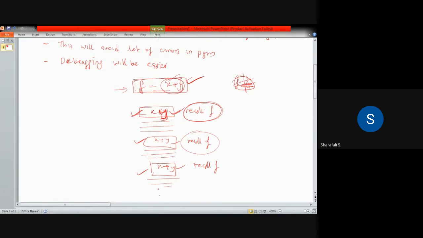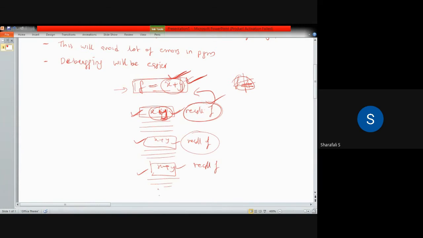If you repeatedly write the x plus y expression many times in your program, typing errors are possible. But if you have written the function perfectly once, and then recall it, that kind of error can be reduced.